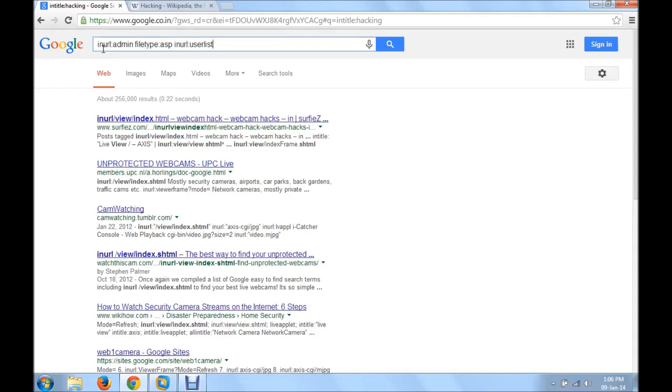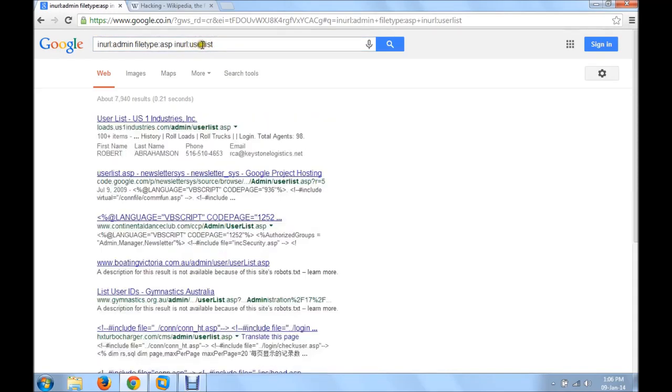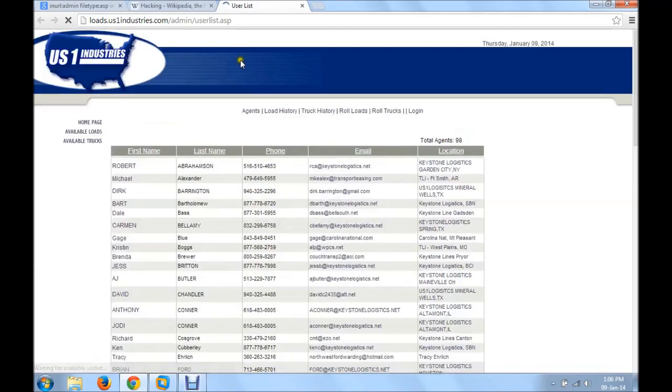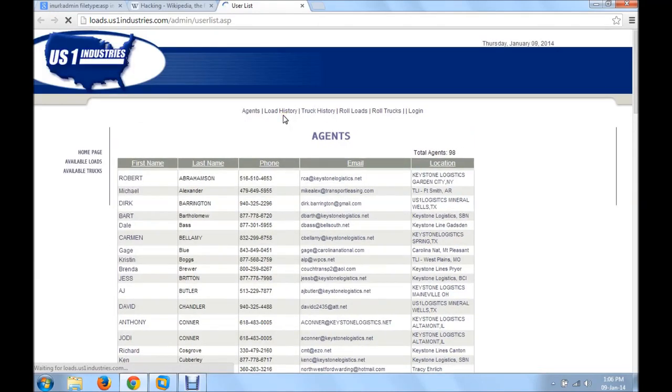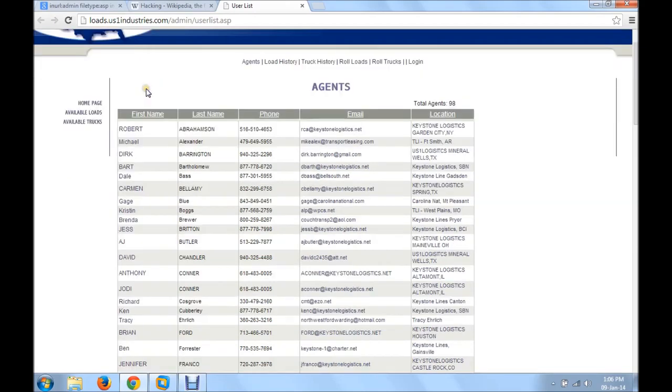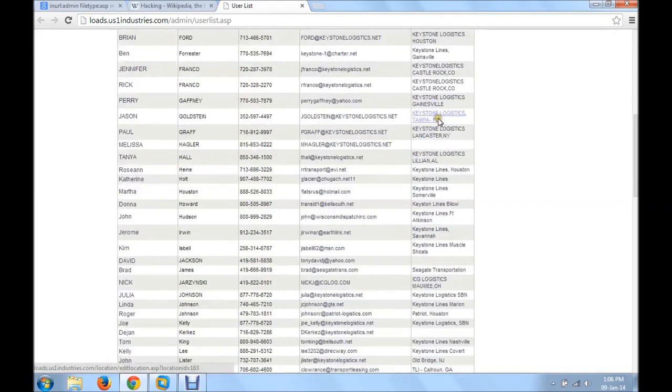So it will search in the URL for the word admin and the word userlist, and the type of the file should be ASP. Now let us check what is there. See, this is the complete employee information of a US industry, along with phone numbers, email addresses and their locations. And you can see there are a total of 98 entries.